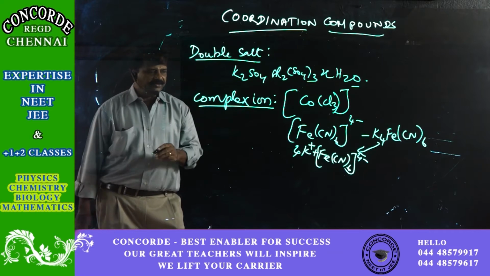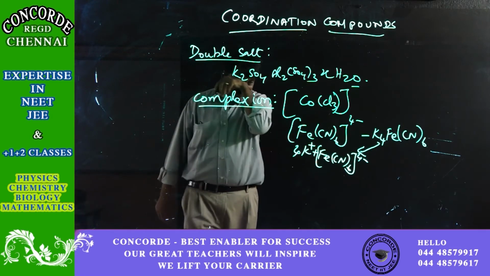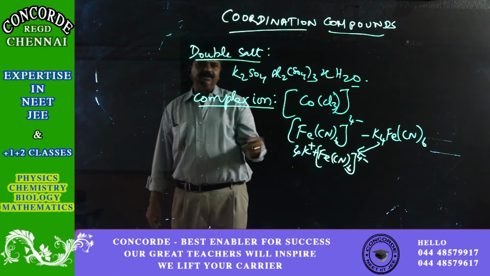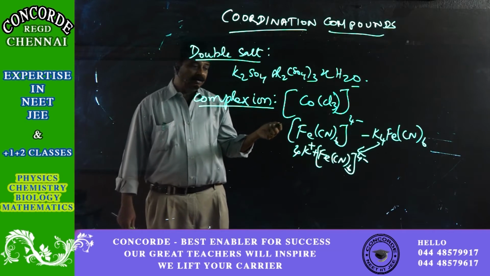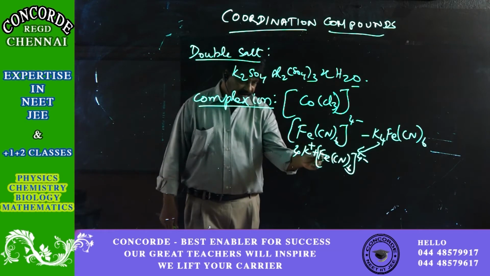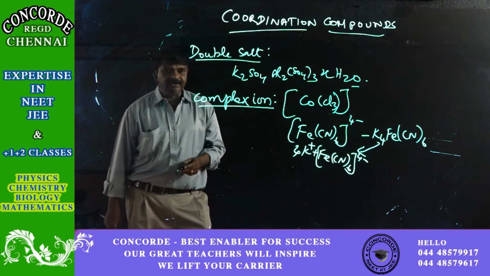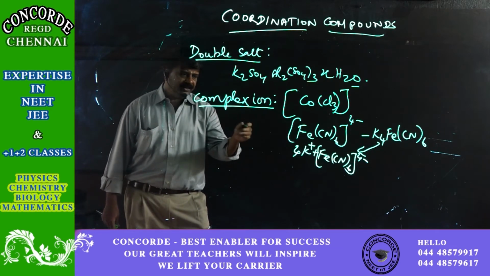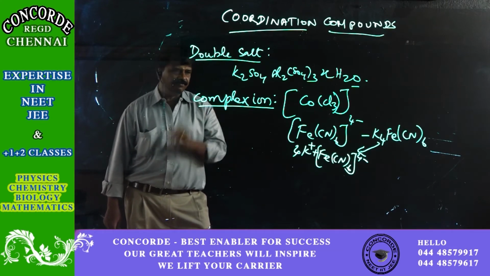Such ions, where a central metal ion, which is a cation, has anions, cations or other neutral molecules attached to it in different numbers, and the whole thing carries an ionic charge, are called complex ions.